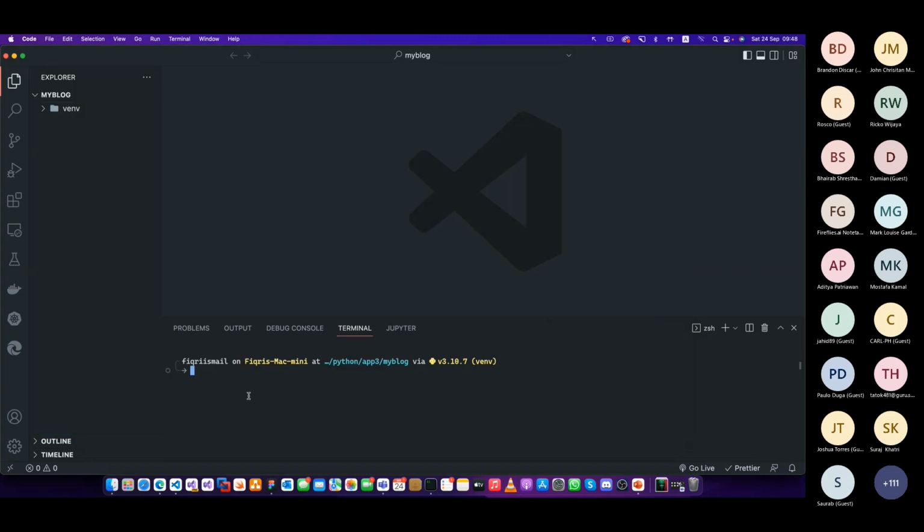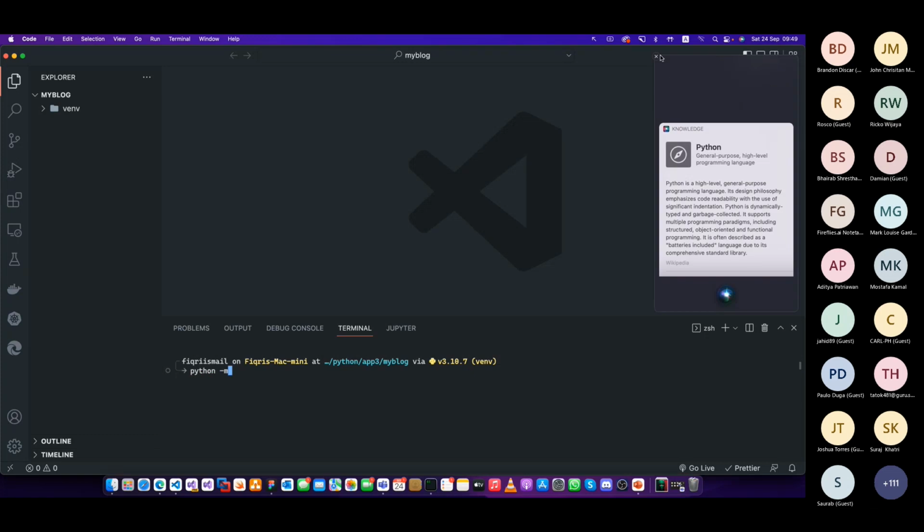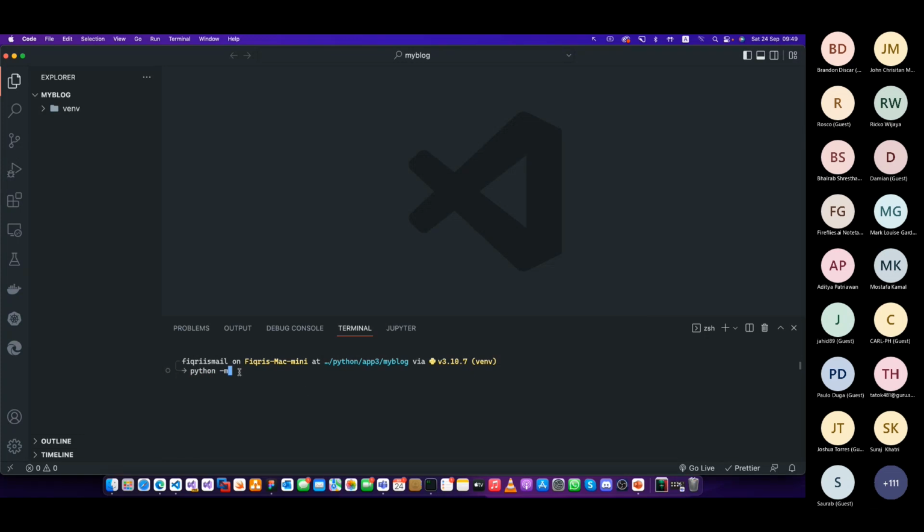This is how you create it. Before that, now we have only Python. We don't have Django, so we have to install Django. This is how you install. Because we are inside the virtual environment, everything will be installed inside this virtual environment. I'm going to say python -m pip, the Python installer, and you can say install django.